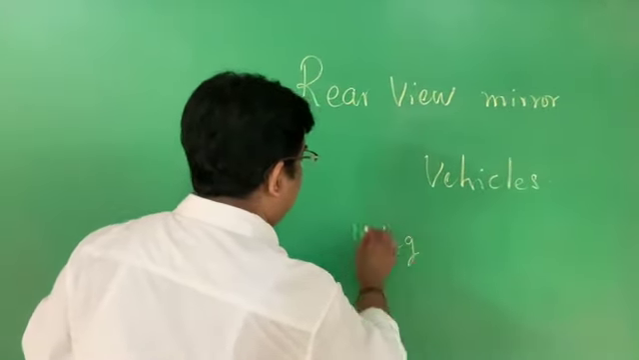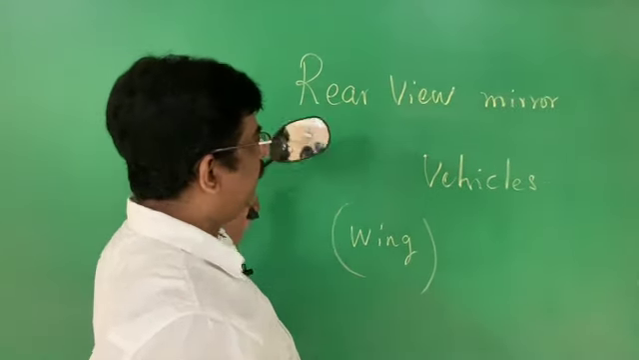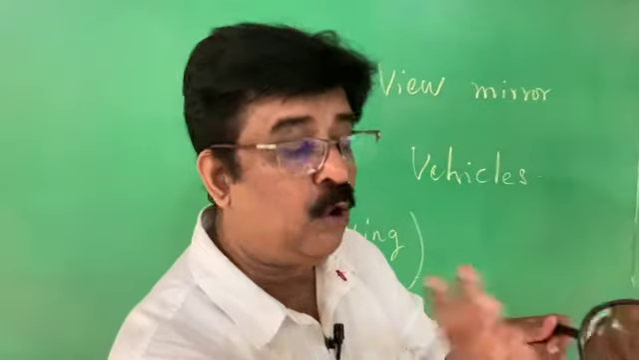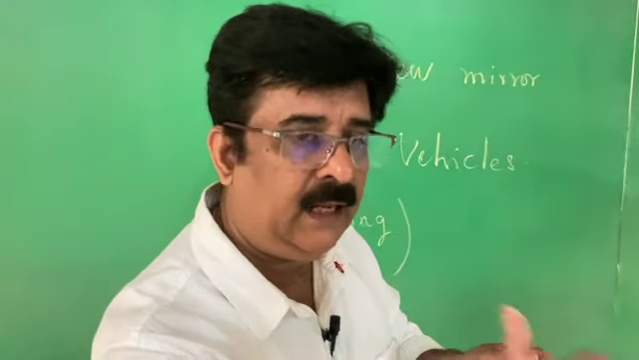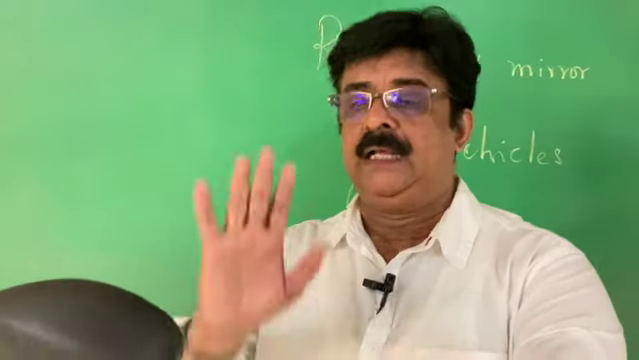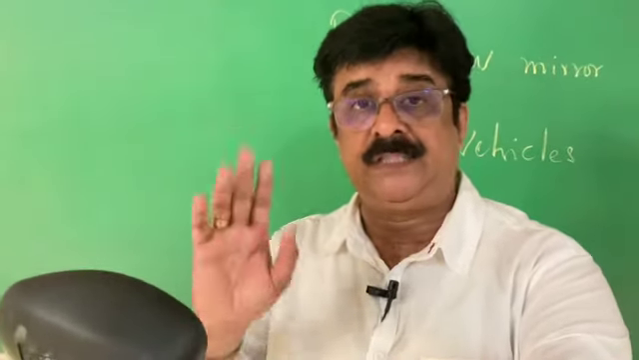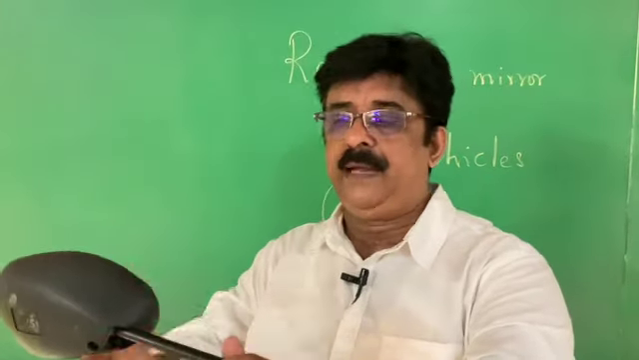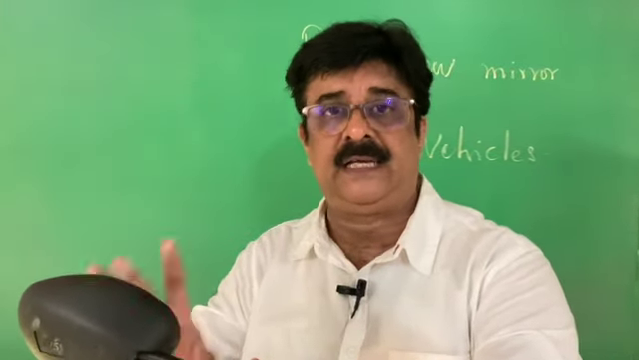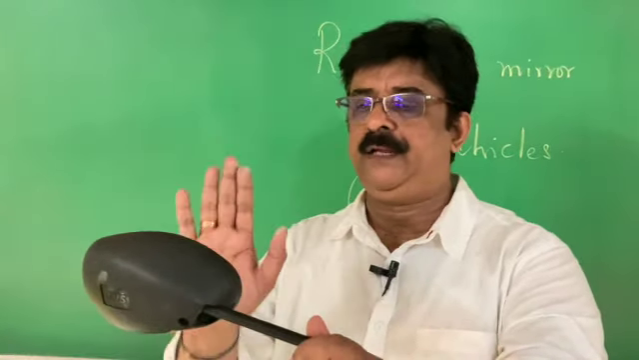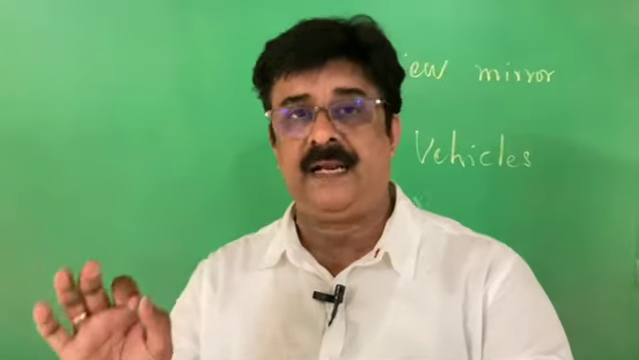It looks like wings. Which mirror is used as a rear view mirror? Convex mirror. Why? Because by using convex mirror as a rear view mirror, the driver can see a larger area behind the vehicles. And the image formed by a convex mirror is always erect and virtual. Therefore, we use convex mirror as a rear view mirror.